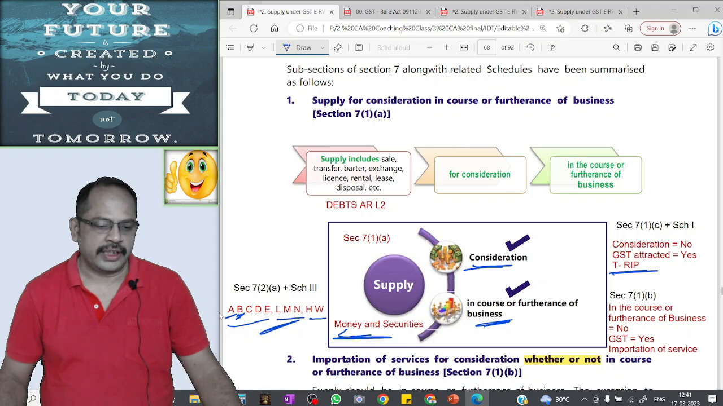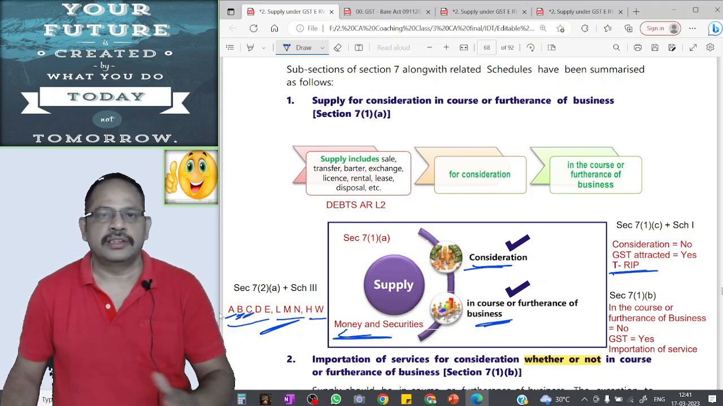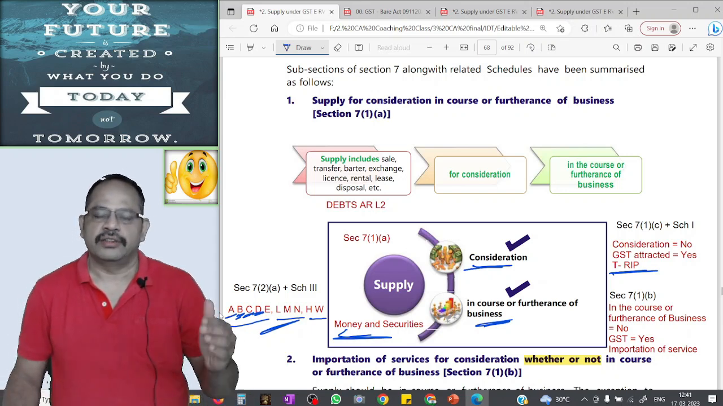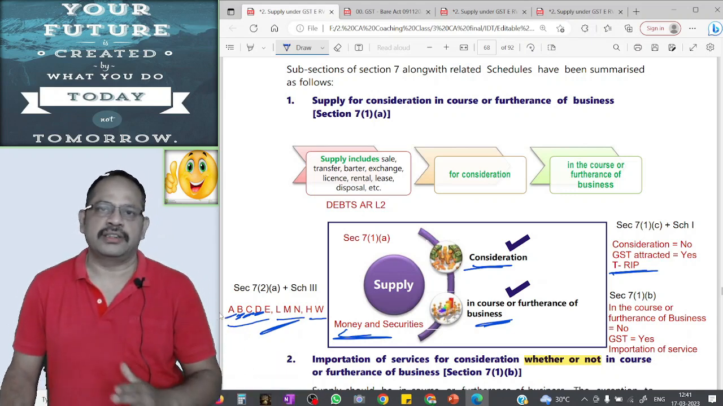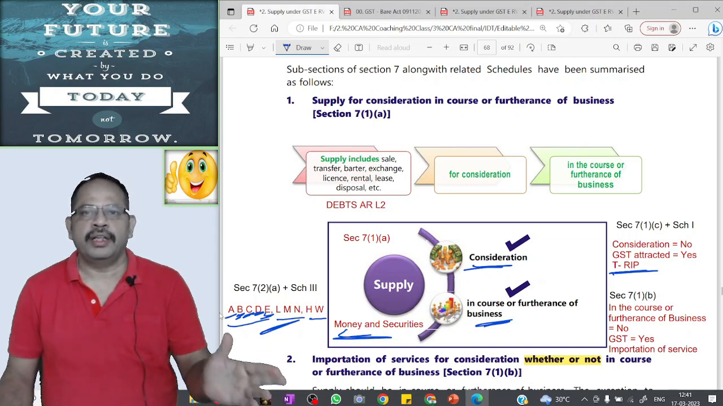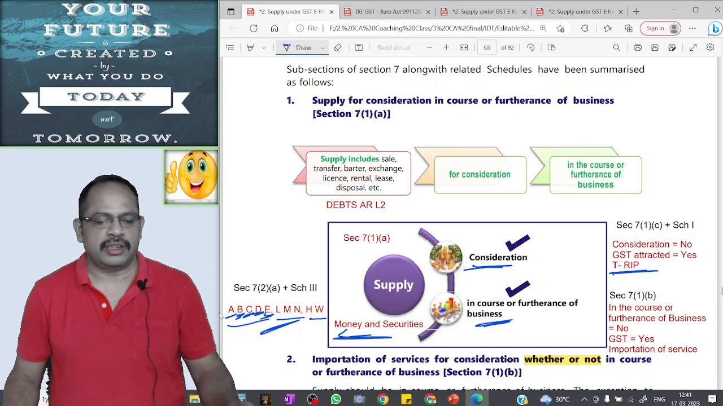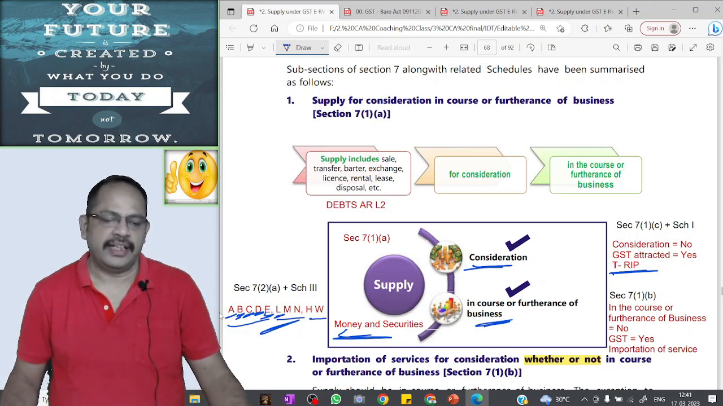C, court and tribunal. Services provided by court and tribunal are not a taxable event. D, death expenses. Funeral, crematorium, transportation of deceased, all these death expenses are not a supply, not a taxable event. E, employee-employer. Services provided by employee to the employer in the course of or in relation to employment is not a taxable supply. L, land. Sale of land.